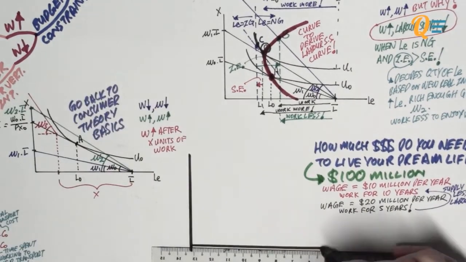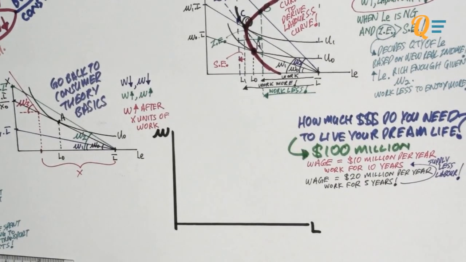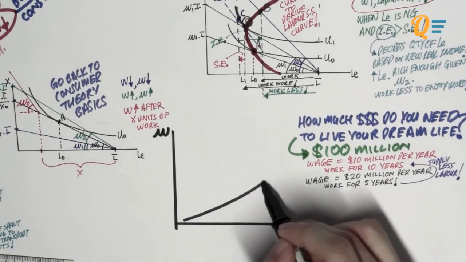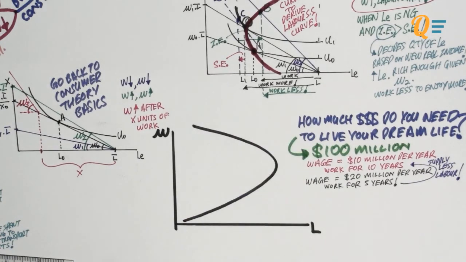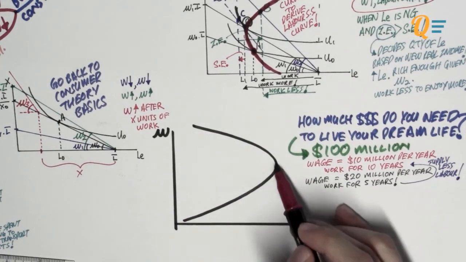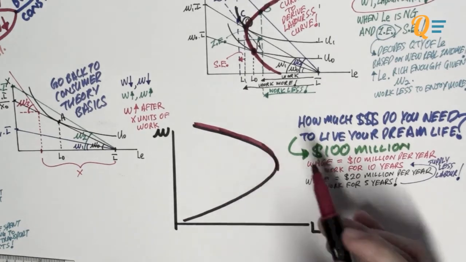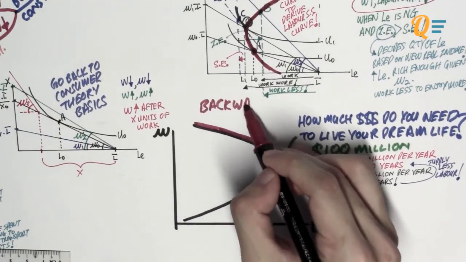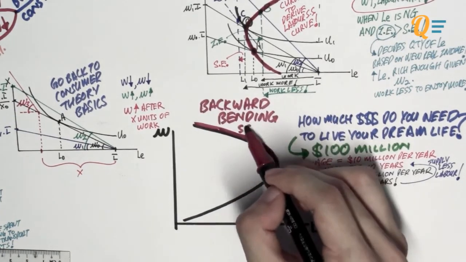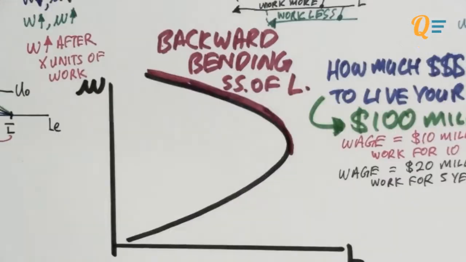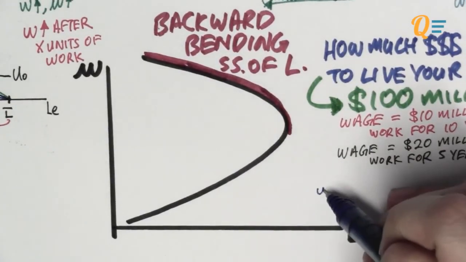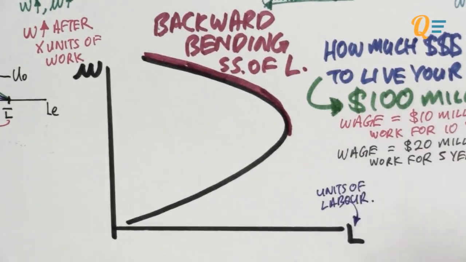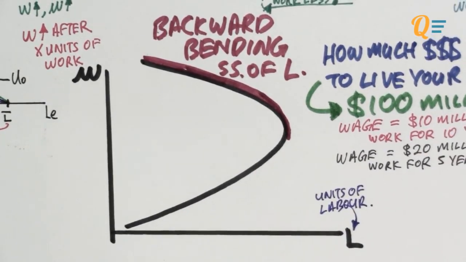So if I were to plot this on a graph with labor on the horizontal axis and your real wage on the vertical axis, you will see that it goes from more to less amount of labor as the wage rate increases. So this red shaded portion of the labor supply curve is known as the backward bending supply of labor. And I just want to remind you that L over here on the horizontal axis refers to the units of labor, not leisure, okay?